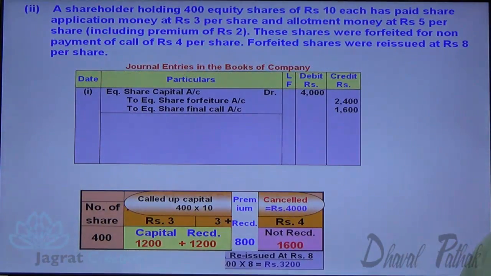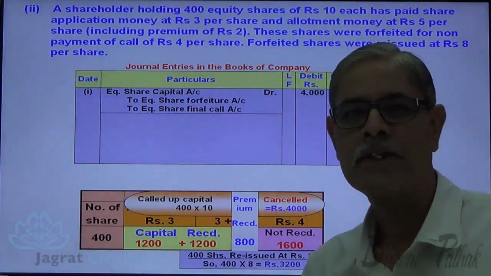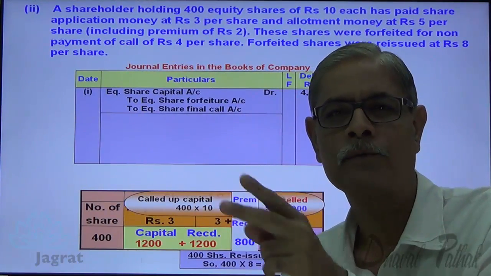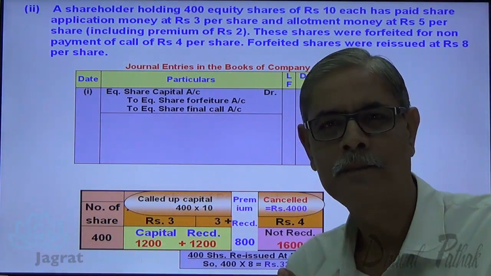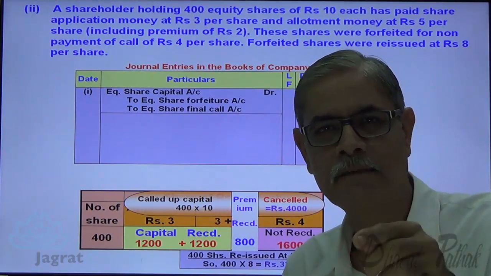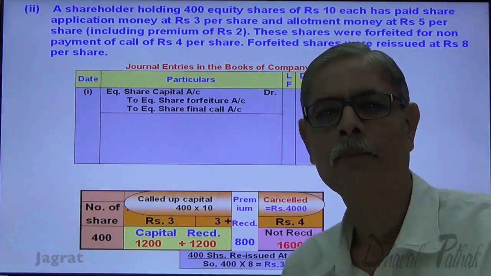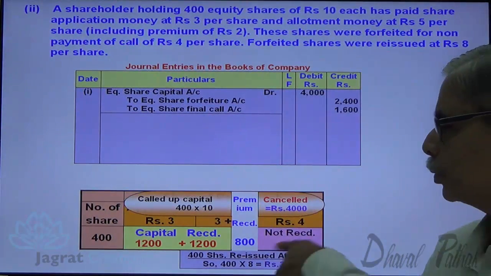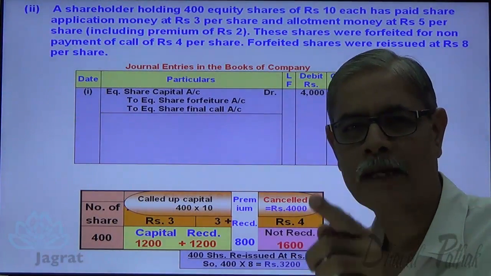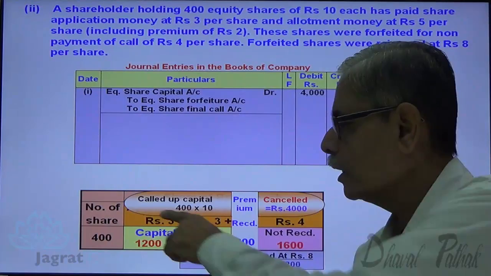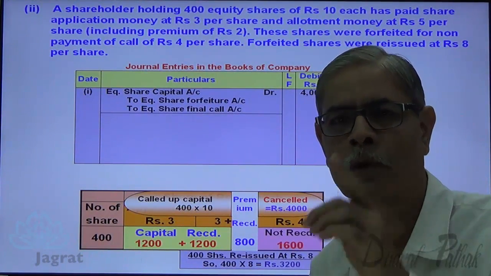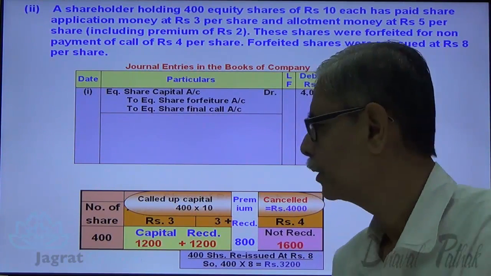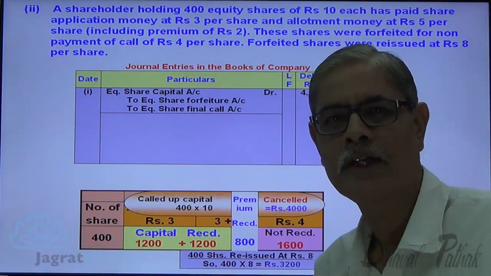Now these shares are reissued at a price of 8 per share. Share of 10 reissued at a price of 8 per share. 2 is the reissue discount. This discount is other than normal discount that is given to all shareholders at the time of original issue. So this is a special discount, reissue discount. How much is the reissue discount? Share of 10 given at a price of 8, reissue discount is 2. Number of shares forfeited are 400, 400 into 2, 800 is the reissue discount. That discount has to be given from this forfeiture income.